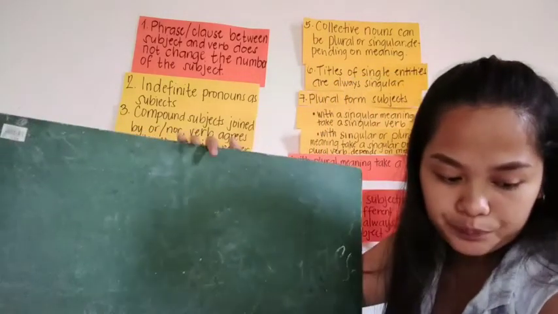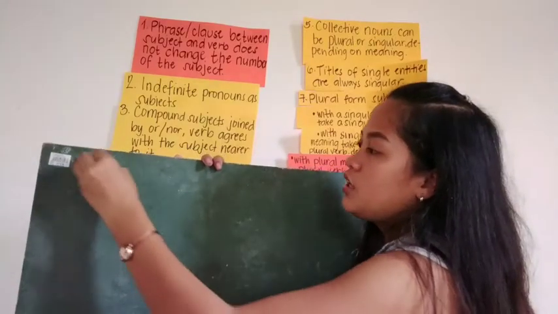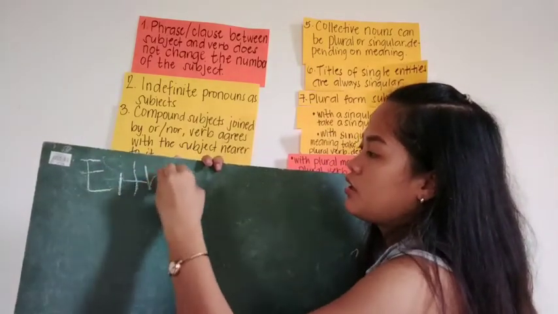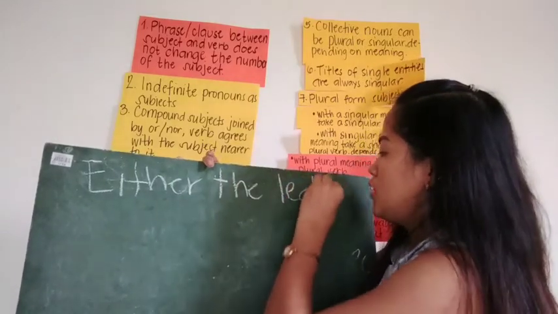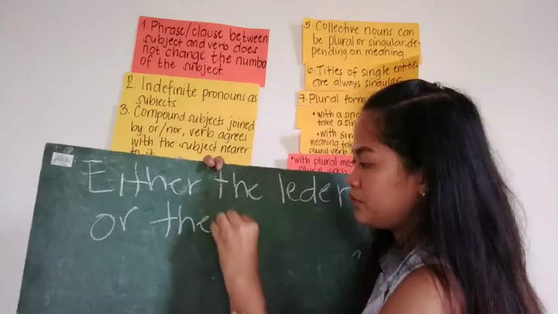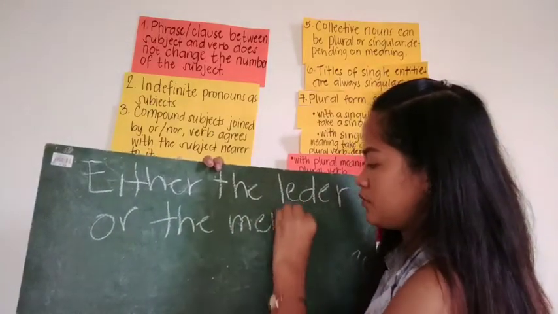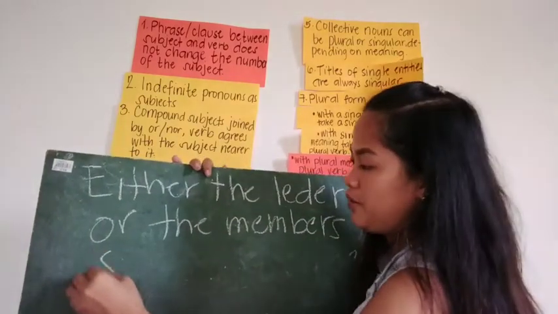So for example, either the leader or the members sweep the floor.